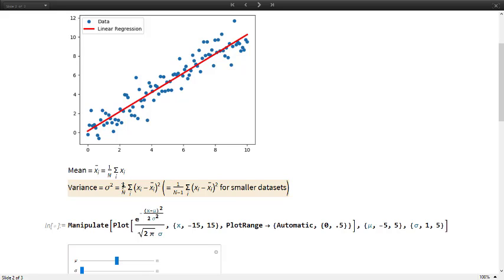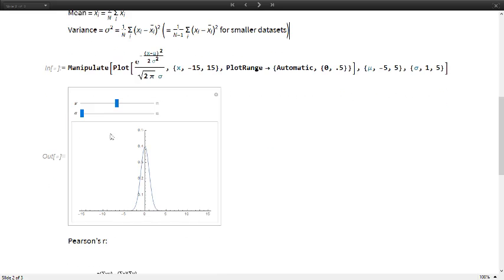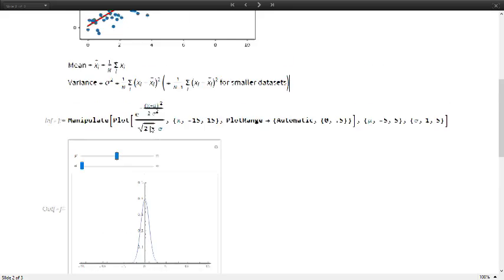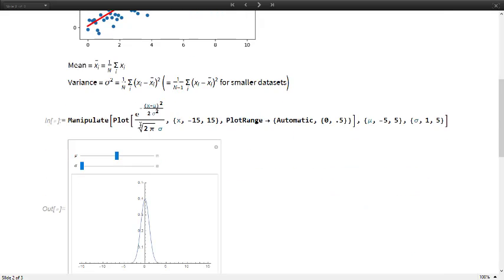If you wish to find the exact variance of a model using statistics, you can show that it's better to use 1 by n minus 1 instead of 1 by n for a smaller data set, but for a considerably large amount of data it doesn't matter much. So this is a plot that shows how our model behaves if we have larger and smaller variances.